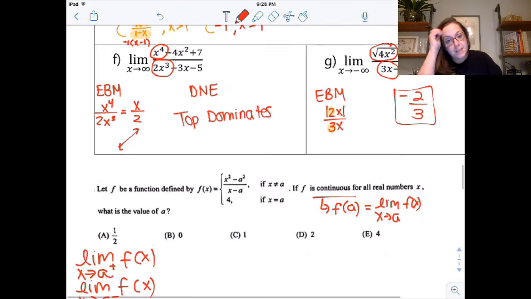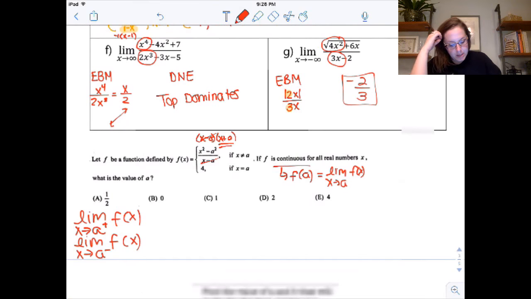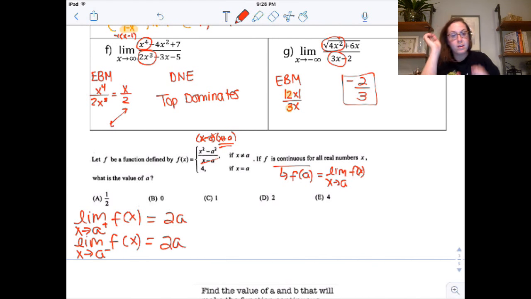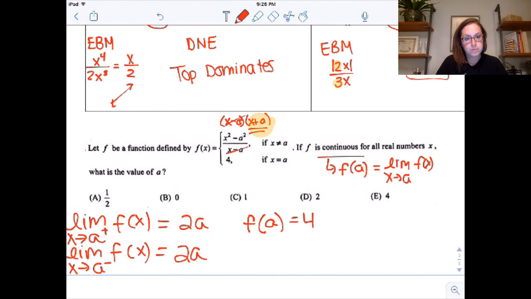Now, if I look at this actual algebra here, this is x minus a, x plus a, and these would cancel. So I'm really just looking at the limit of x plus a. And so this would equal 2a, substituting a into that expression. Now, what I need is for that to equal f of a, which is 4. So, since those are both 2a, I know 2a needs to equal 4, so a has to equal 2.